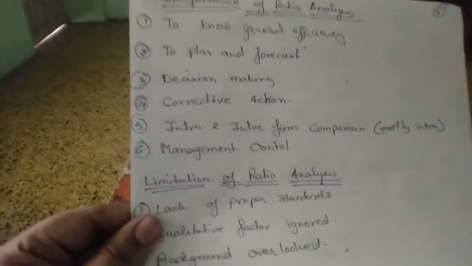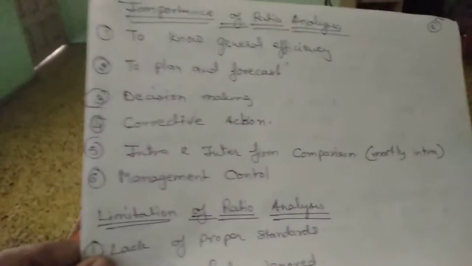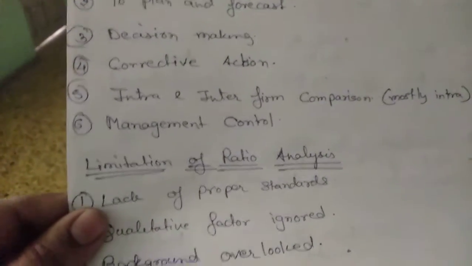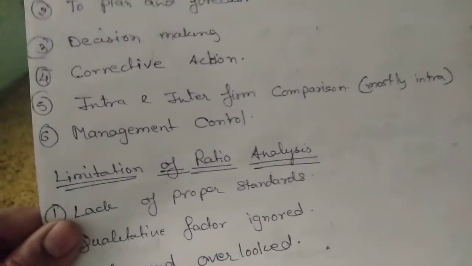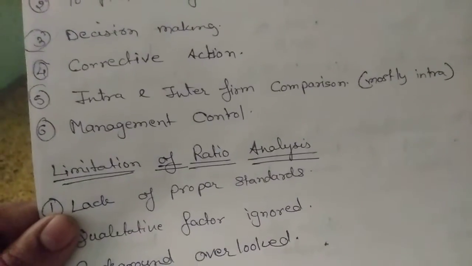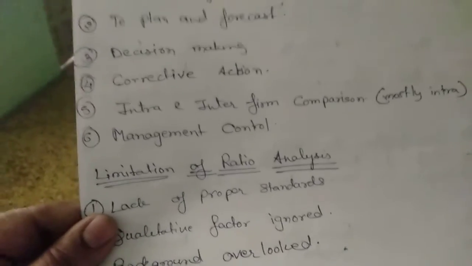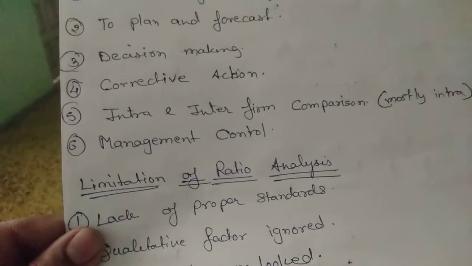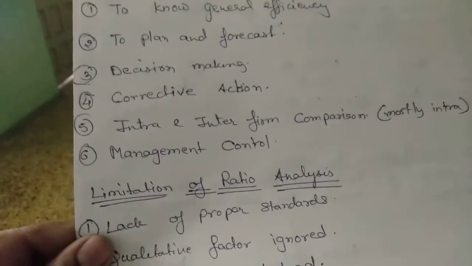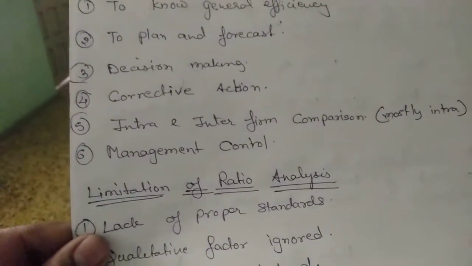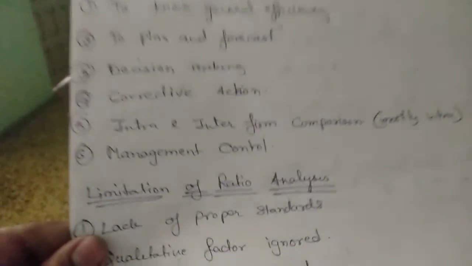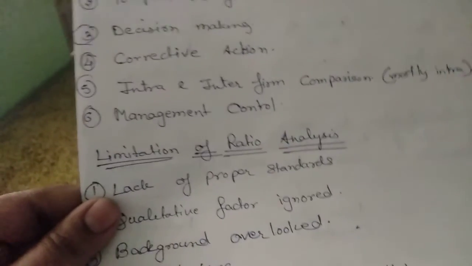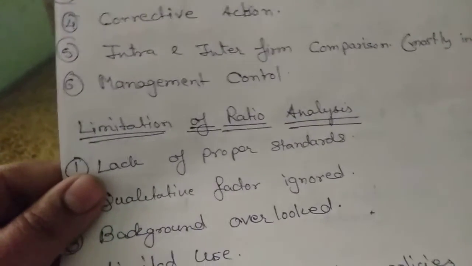Next, we are going to take corrective actions. Let us suppose, for example, that for some reason the business is not flourishing. So it definitely makes us think what corrective action we have to take. Just say, for example, if you are taking some medicine for your illness and you are not able to revive, the doctor says that okay, now we are going to take some corrective action, let us change the methodology of treatment.